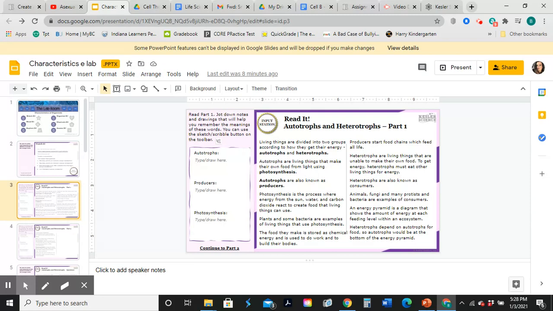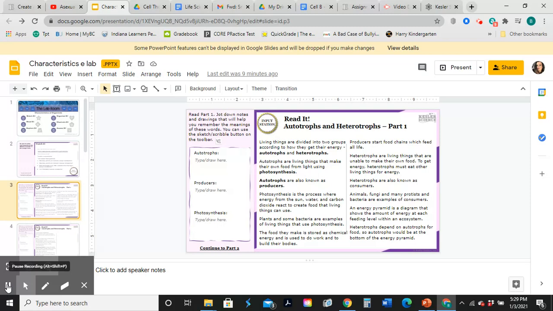Heterotrophs are living things that are unable to make their own food. To get energy, heterotrophs must eat other living things. Heterotrophs are also known as consumers. Animals, fungi, and many protists and bacteria are examples of consumers. An energy pyramid is a diagram that shows the amount of energy of each feeding level within an ecosystem.